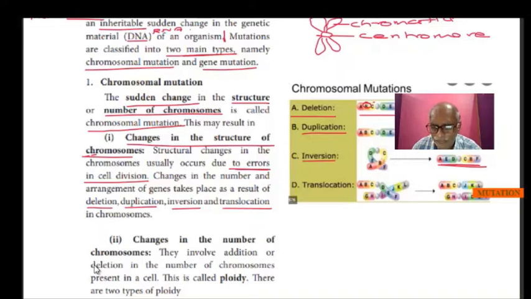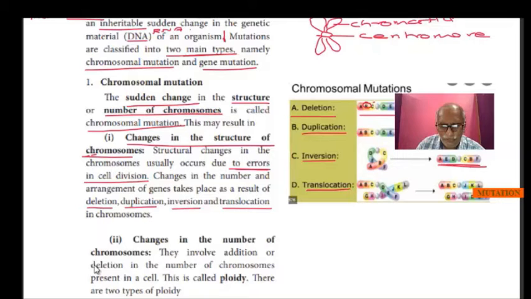Then translocation, from one chromatid some part of the chromosome is attached to the other. This is translocation. So these are the types of chromosomal mutation. Just to remember easily: deletion, then duplication, inversion, translocation. This diagram is not there in your book, I am just giving it for easy understanding.